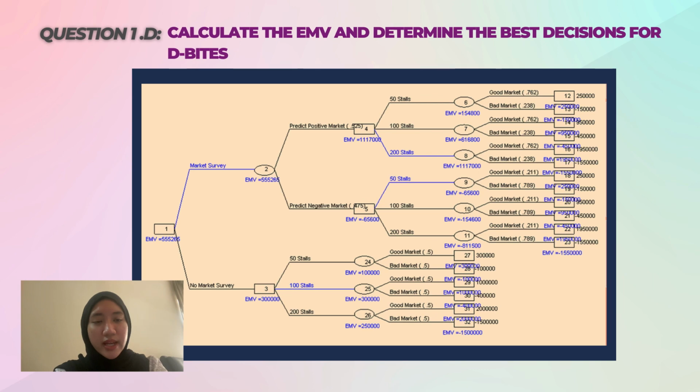So next question is 1D. It is to calculate the EMV and determine the best decision for Bytes. As we can see from the decision tree that we have made, the blue line indicates the decisions that Bytes has to make.